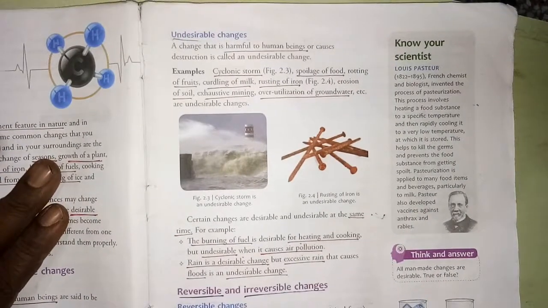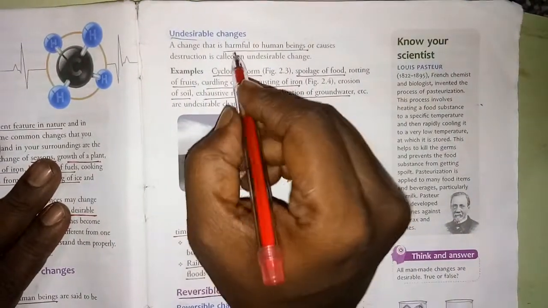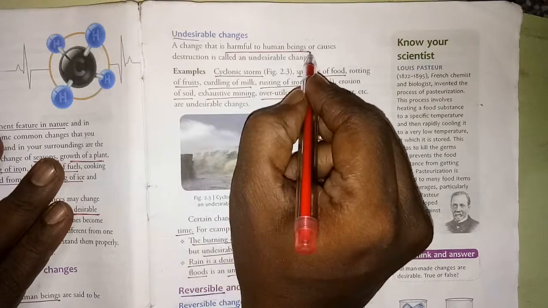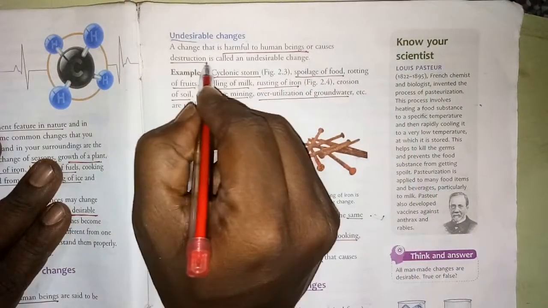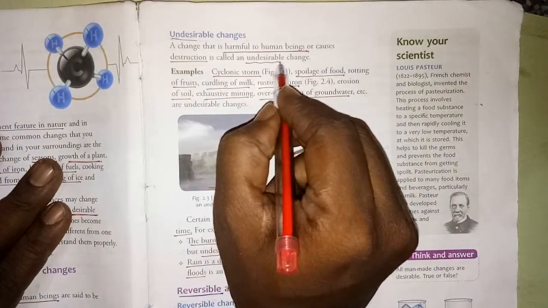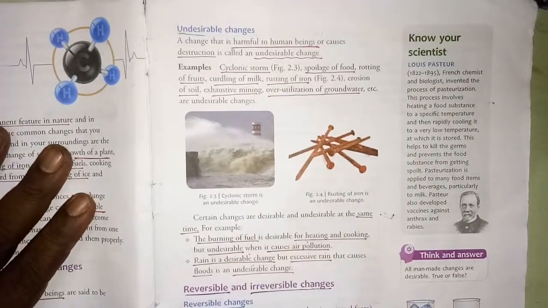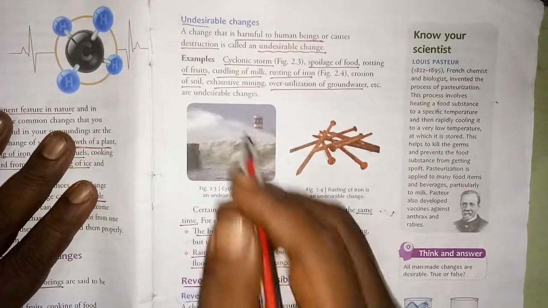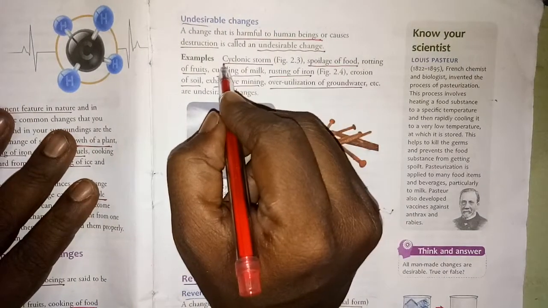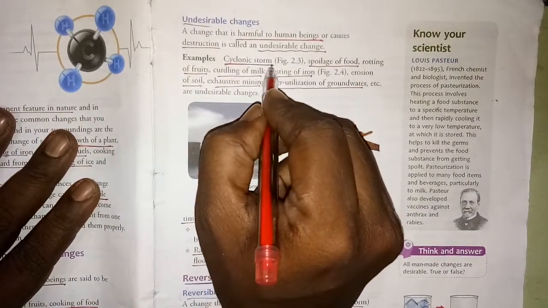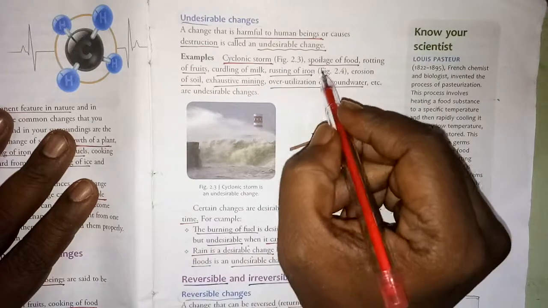As I have told you, the change which is harmful to the human being or causes destruction is called an undesirable change. Clear? Taking examples, the natural calamities like earthquake and cyclonic storm are undesirable changes.